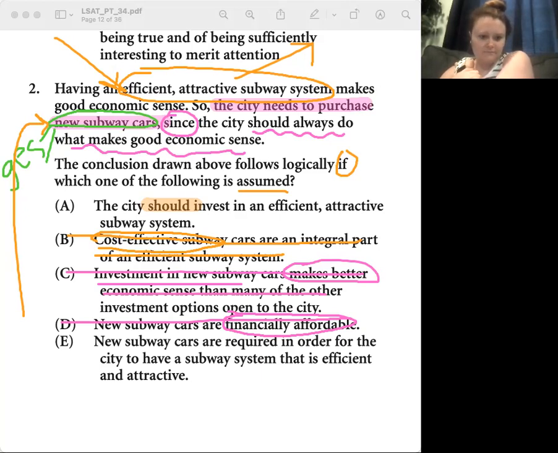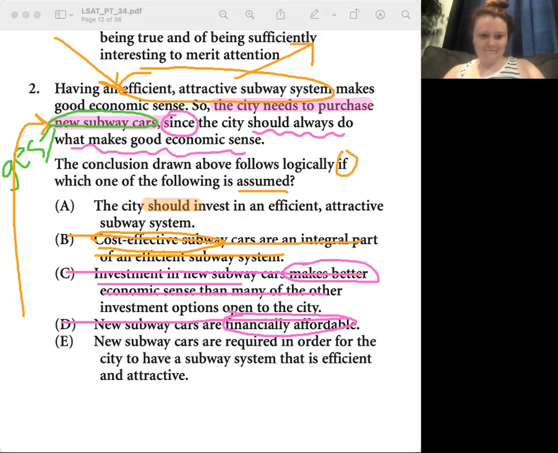So E says new subway cars are required in order for the city to have a subway system that is efficient and attractive. That makes sense because it's tying in the efficient and attractive.